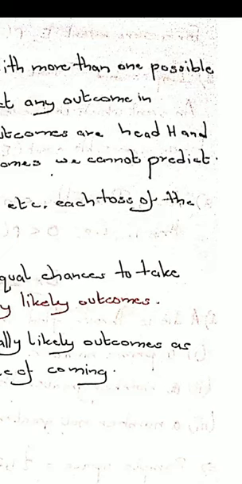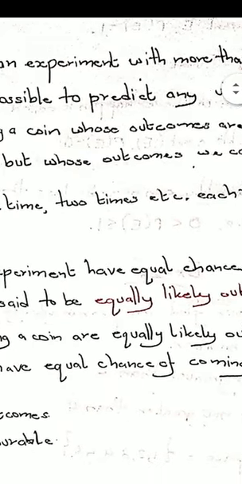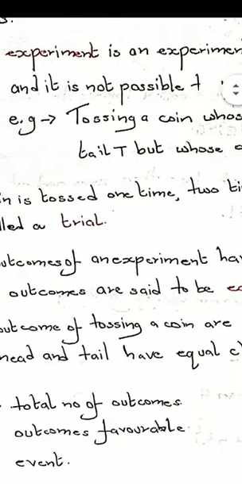But if we already know that tomorrow is Wednesday and we are just predicting which day will be tomorrow, it's very easy to say, right? Because it's going to be Wednesday. So in that case, it will not be a random experiment. So remember, in a random experiment, we should not know the outcomes properly. In the sense, what is going to happen, we should not be able to tell definitely. Okay, I hope you are clear with the concept of experiment and random experiment.